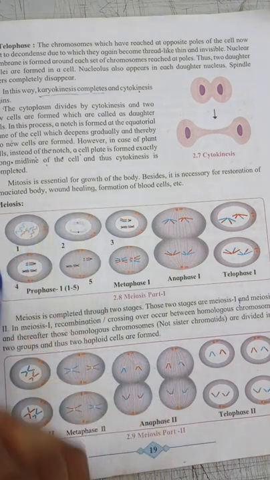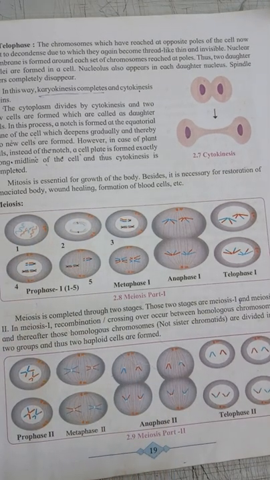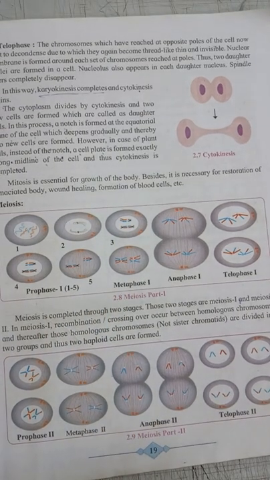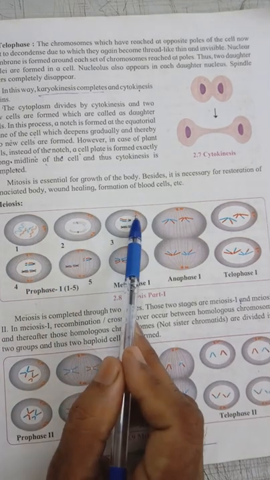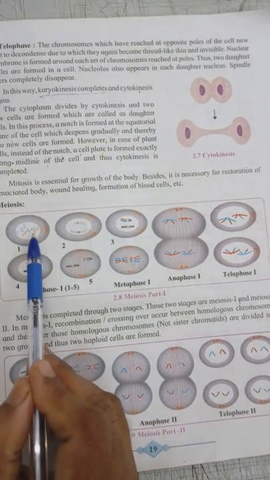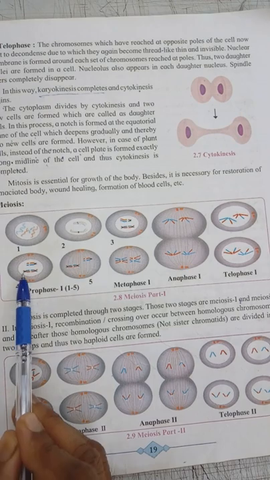Prophase 1 has 5 steps. In meiosis 1, prophase 1 has 5 steps. There is a question in your book: explain the 5 steps in prophase of meiosis 1. So there are 5 steps in prophase of meiosis 1. Step 1, step 2, step 3, step 4, step 5.